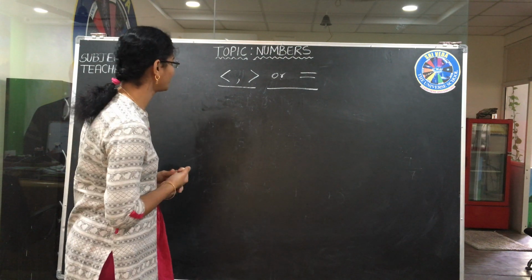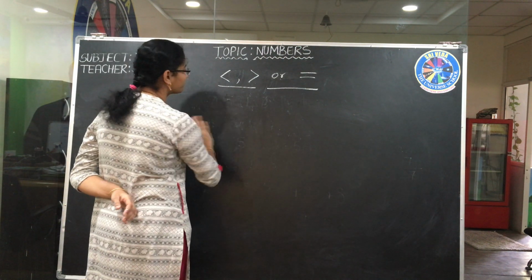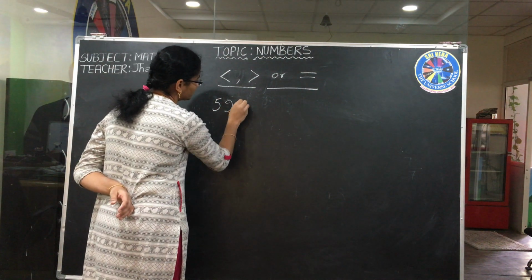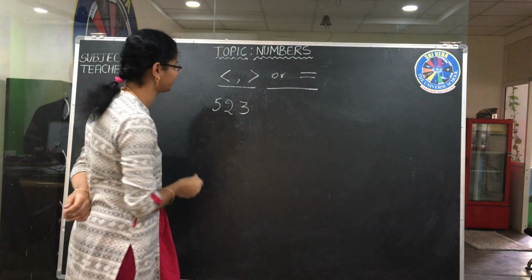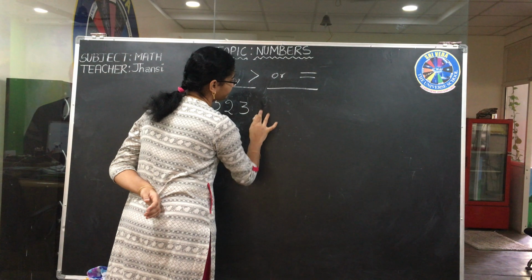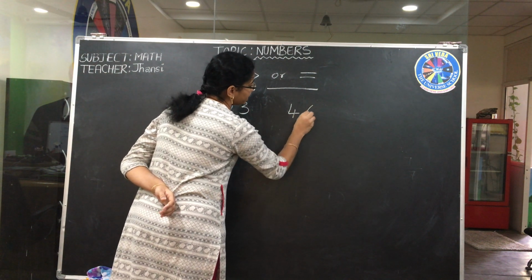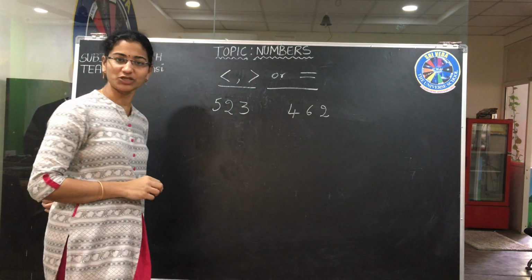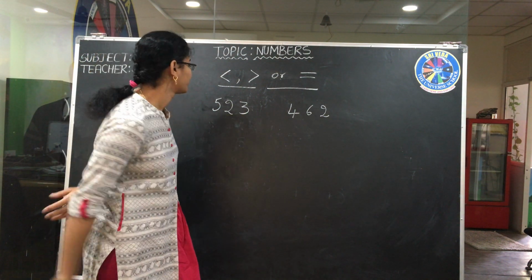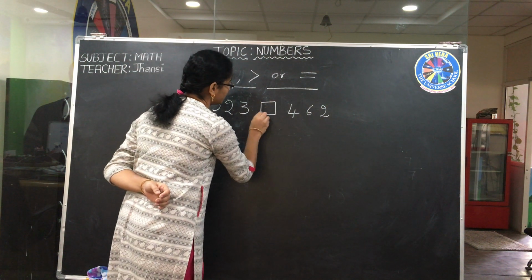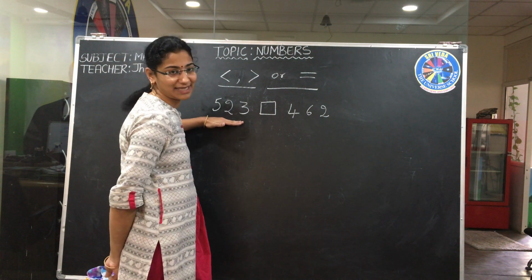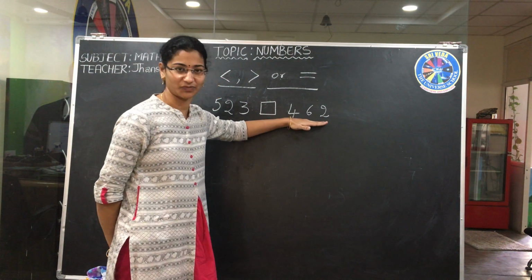Before going to compare, first we'll take some numbers. 5, 2, 3. First we'll take 3-digit numbers. 523 is one number. Now I'll take another number, 462. So today we'll compare these two numbers. By using these symbols, we have to compare these numbers. 523 and 462. Okay?